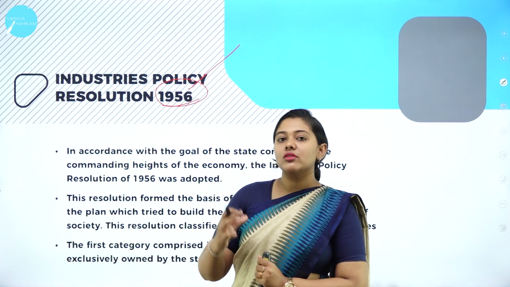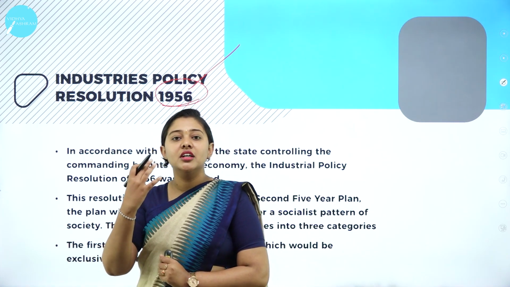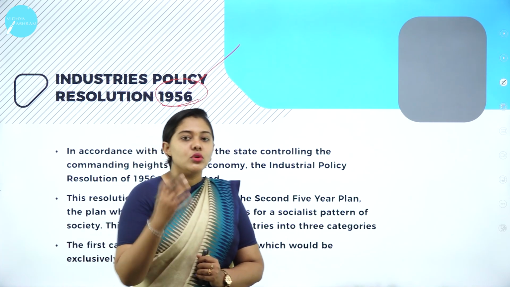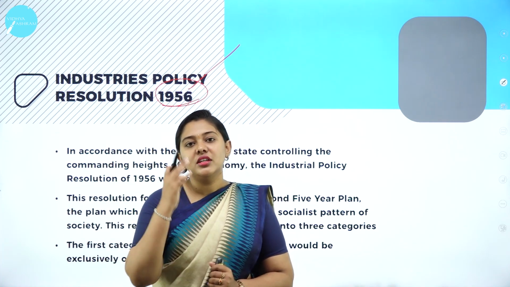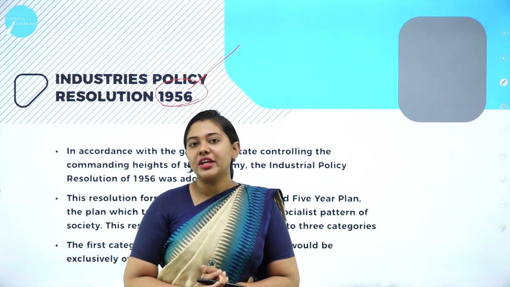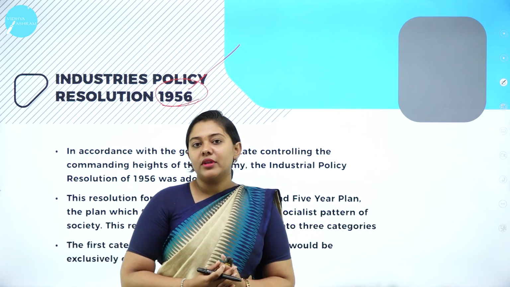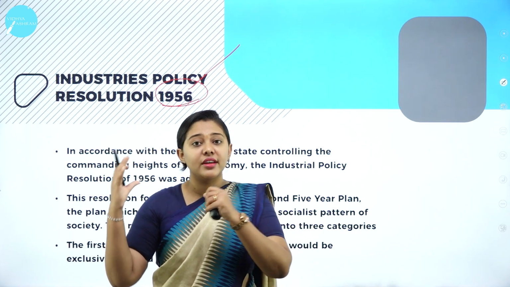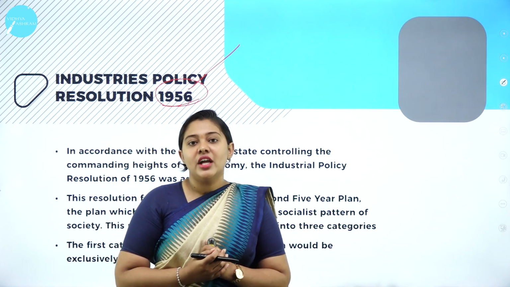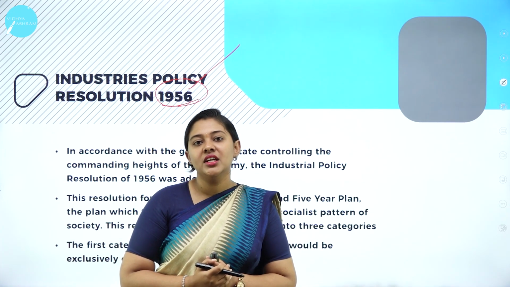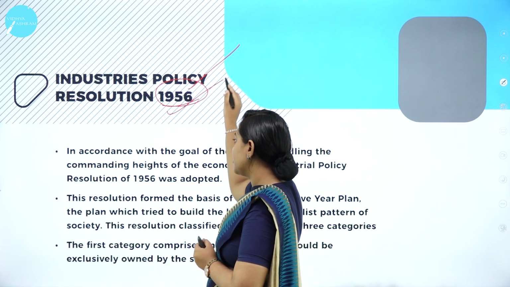So what it suggests is, during the colonial rule, the British government had a lot of policies, rules and regulations on our industries, the buying and selling of goods and services, and foreign trade. So they liberalized all the trade barriers and rules and regulations, and for the development of industries, they started bringing up new policies in favor of our industrial development. So that is all about your industrial policy resolution of 1956.